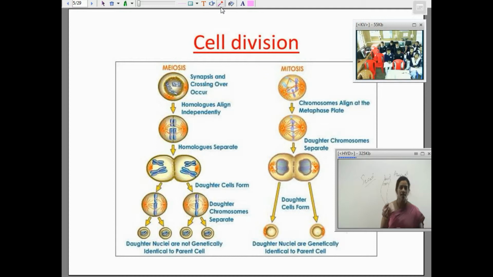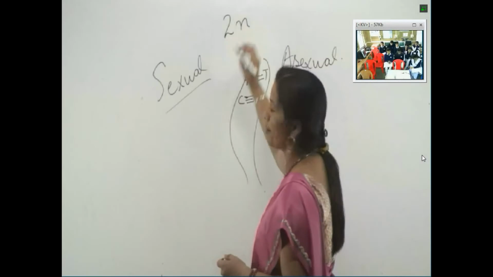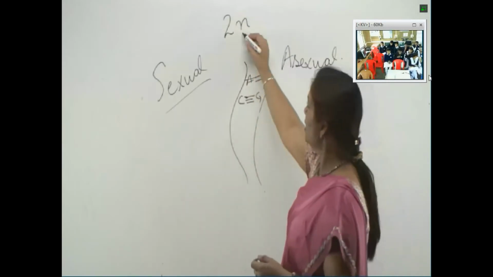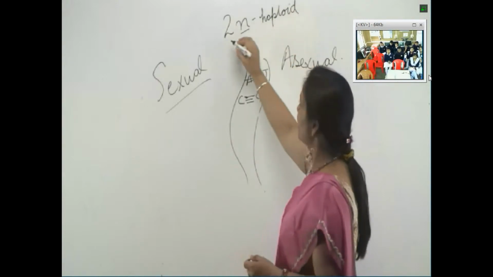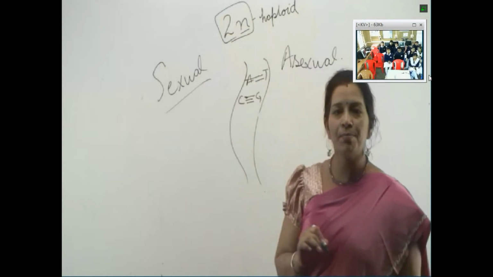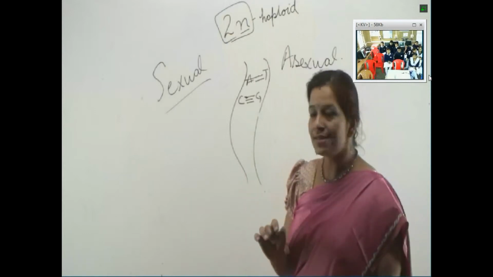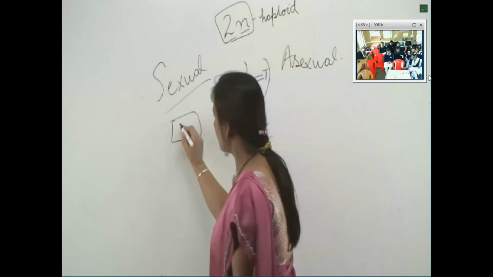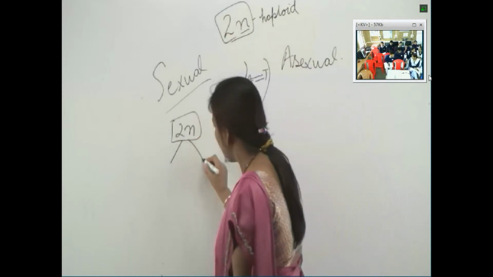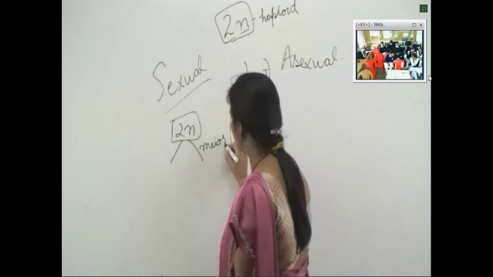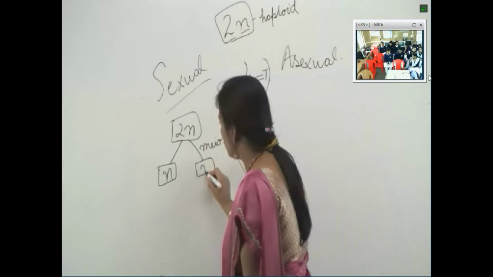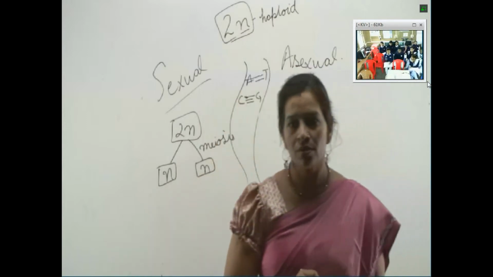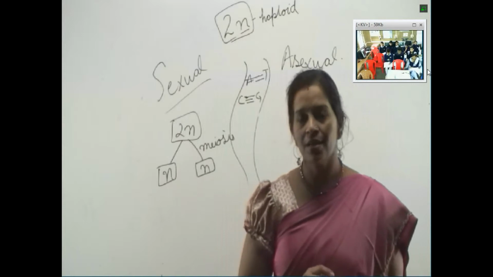We normally designate the number of chromosomes in a human being or in any organism as 2n. N is the haploid number of chromosomes. But if I write it as 2n, it becomes the diploid number of chromosomes. When a cell has the diploid number of chromosomes, it will divide by meiosis, and the cells which are formed will have half the number of chromosomes. Is this clear?